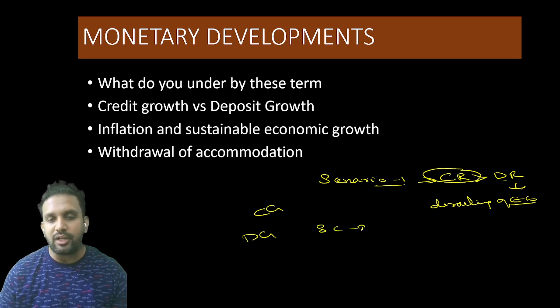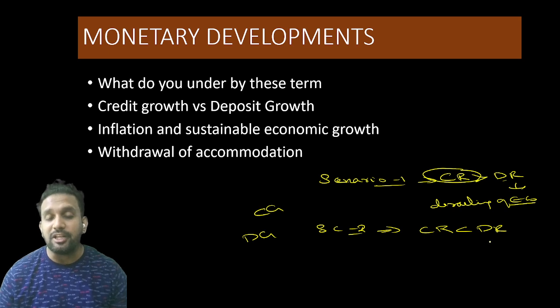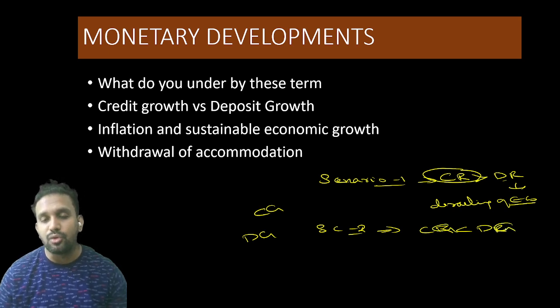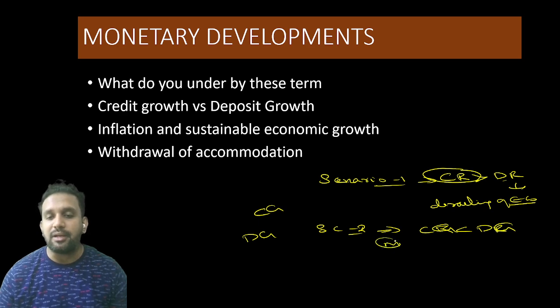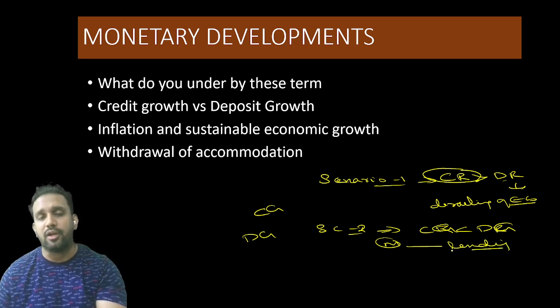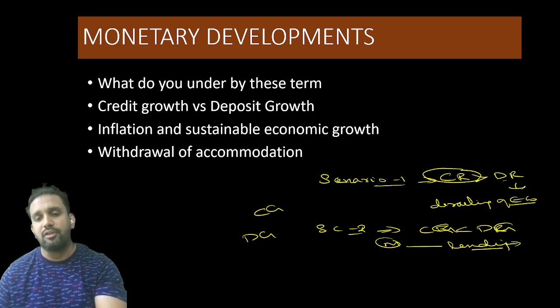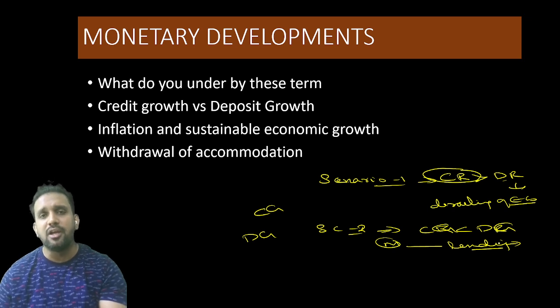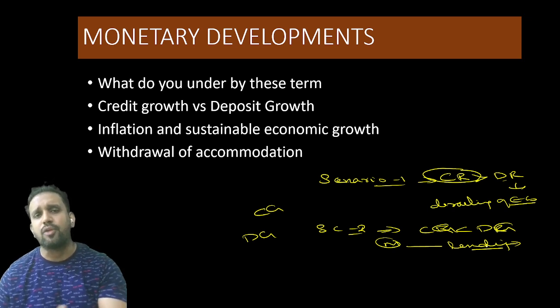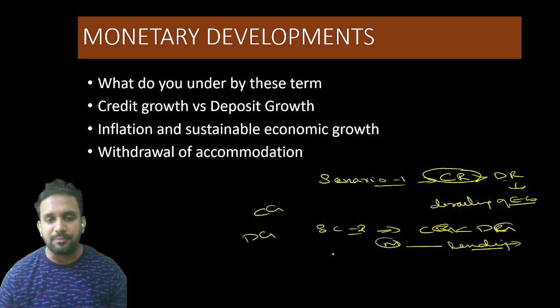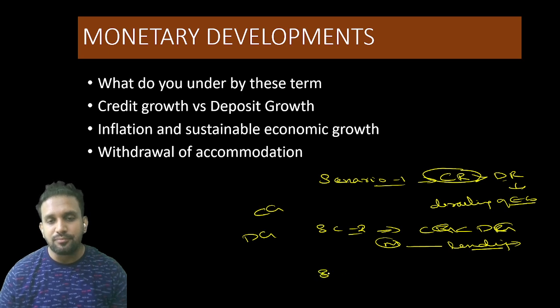Now scenario 2: if the credit growth rate is less than the deposit growth rate, it means banks are having more money, but they are not lending. This could possibly be because informal employment is more, maybe more defaults are there. Banks are very apprehensive to lend to people. A less formalized economy is there, a less formalized workforce is there. This scenario will happen.